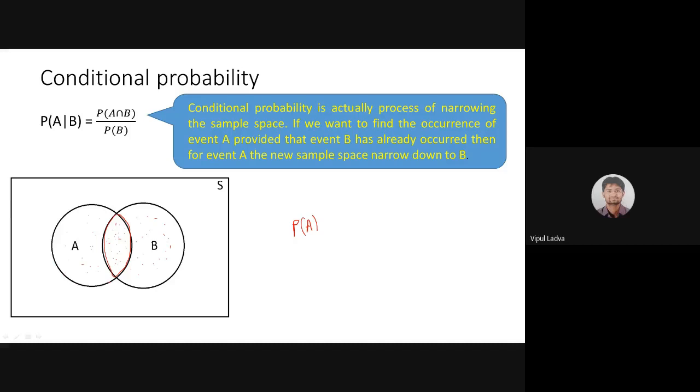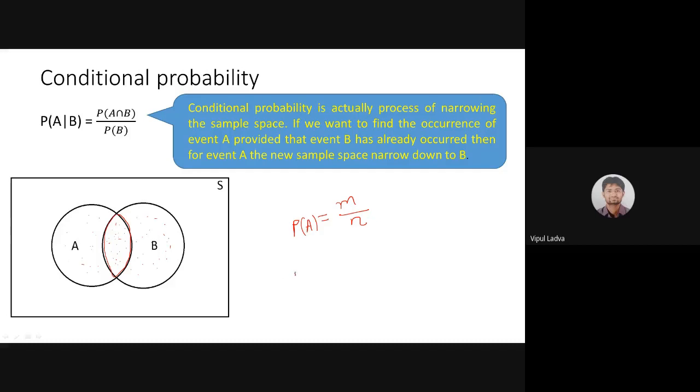For the probability of event A, I need the whole sample space, that's the rectangular boundary, and the favorable cases for event A. तो वो तो बहुत छोटा सा definition हो जाएगा. M divided by N, where M represents the favorable outcomes for event A and N represents the total outcomes.